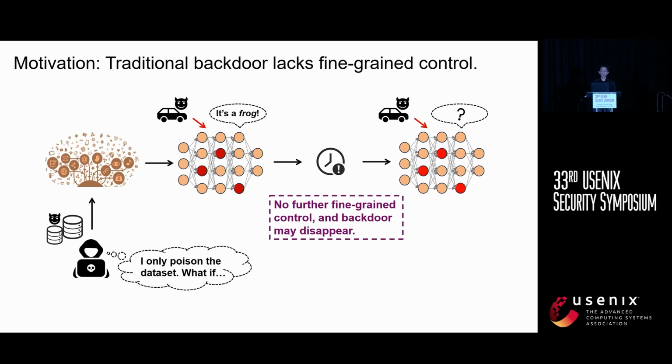Another motivation for our work is that traditional backdoor often lacks fine-grained control. Typically, backdoors are inserted during offline training in the very initial place, but they are not exploited until online use, leading to unstable behavior in between these two different stages. Machine unlearning, however, offers adversaries a way to exploit vulnerabilities between training and inference, enabling more precise control over backdoor attacks.